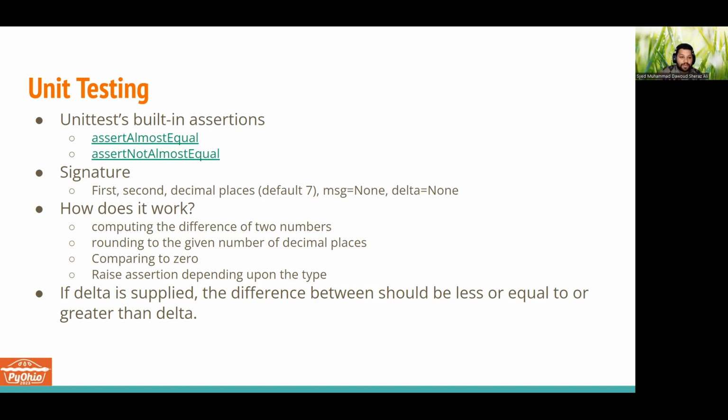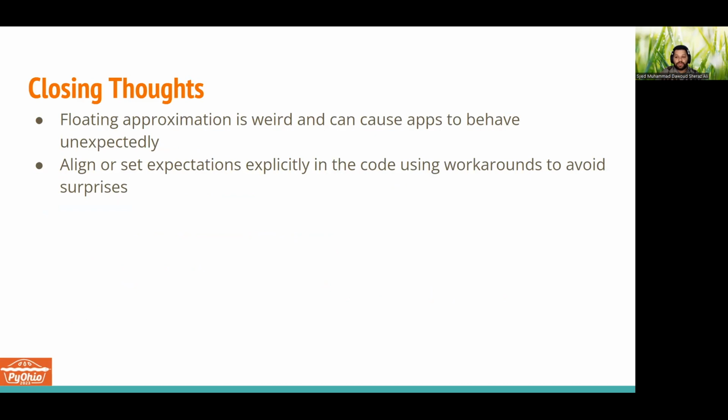So using these workarounds and techniques, we can set our expectations in the code. The main goal when we are working with float is to avoid any surprises, because surprises can catch you off guard, and that tends to cost a lot of time in debugging and frustration. Approximation is weird, and because of hardware limitations, that will remain there.